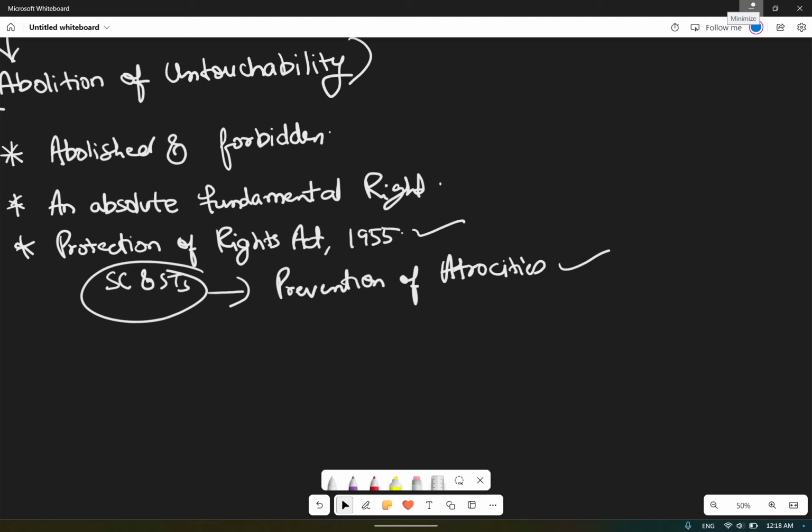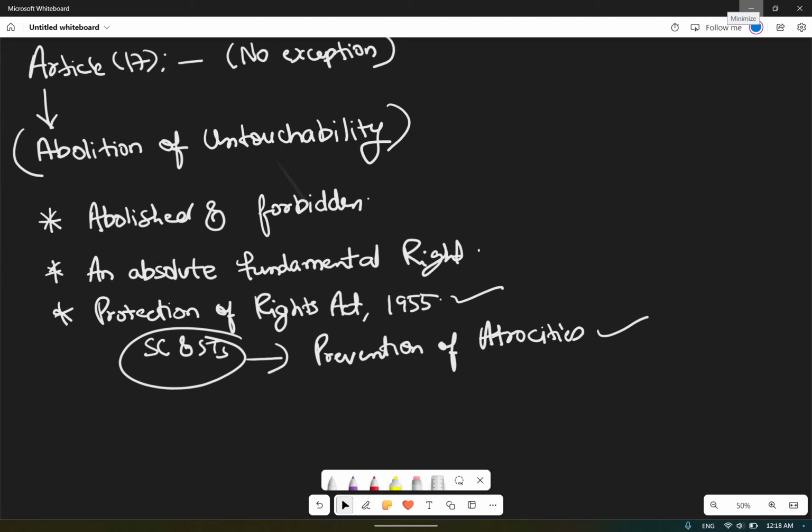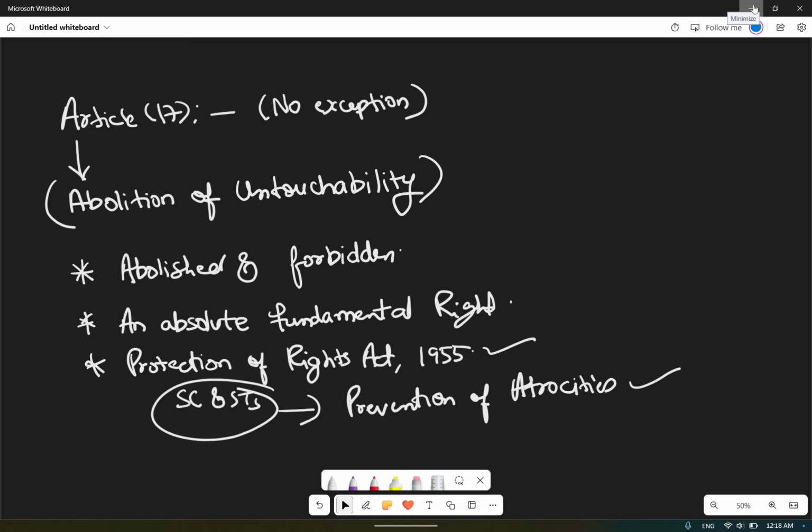Untouchability here doesn't mean the grammatical meaning of it, but the historical meaning of social suffering. Let us suppose a person is coming who is infected with some virus, so I don't want to touch him, saying you are untouchable, don't come near me. That scenario we are not talking about. I'm not talking about the grammatical meaning of untouchability. The meaning here is historical social suffering,